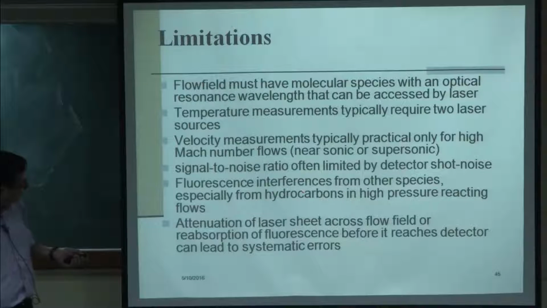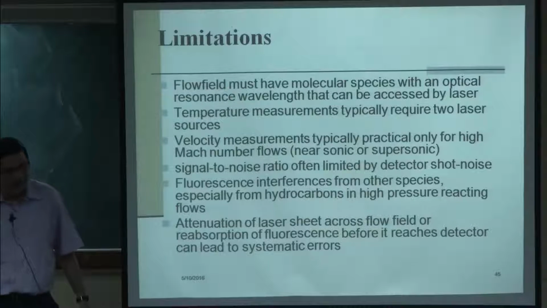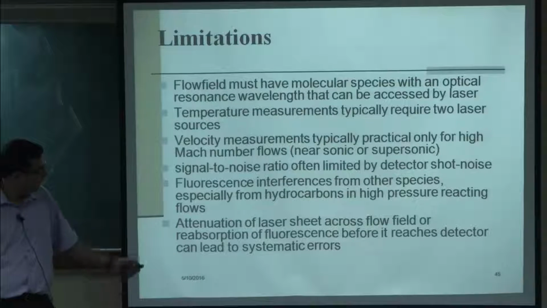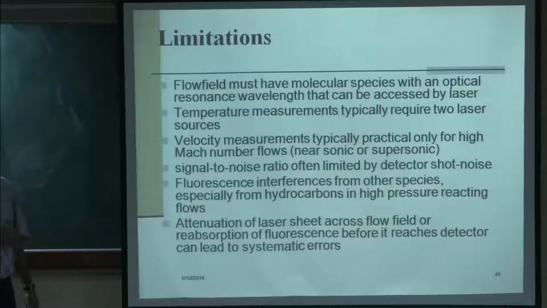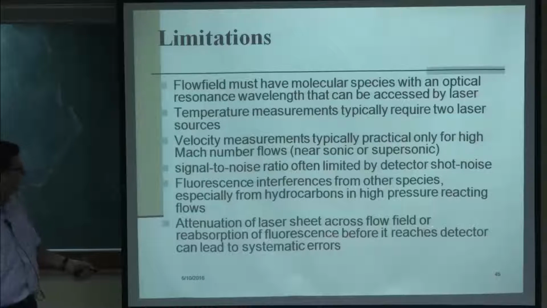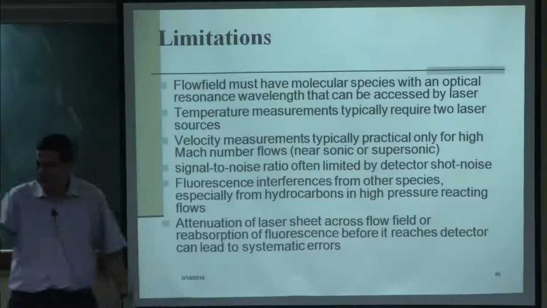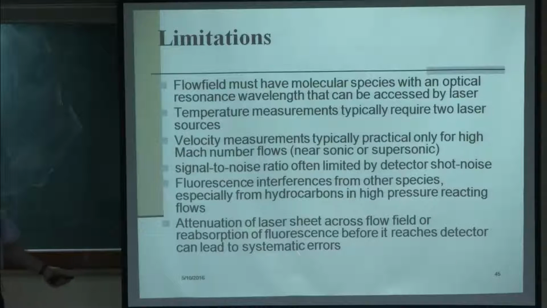Now, this is something that is critical: if you are going for CH PLIF, it interacts with CH radicals. If you are trying to excite CH, it interacts with the radical. In a low pressure system, it is not that critical, but when you go to a high pressure system, it affects the chemistry. The laser is giving additional excitation to the chemistry, and that is a problem in the high pressure system. Then there is attenuation of the laser sheet across the flow field, or reabsorption of fluorescence before it reaches the detection. When the laser is going through the flow field, it is continuously seeing the medium, so the laser intensity changes. Before it goes to a detector, there may be some changes.